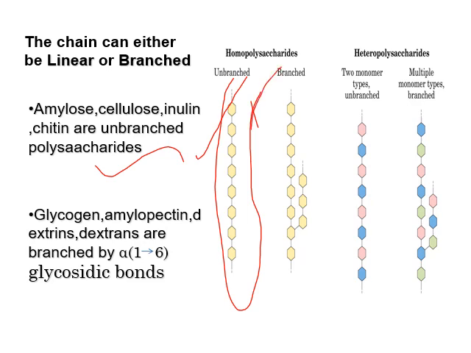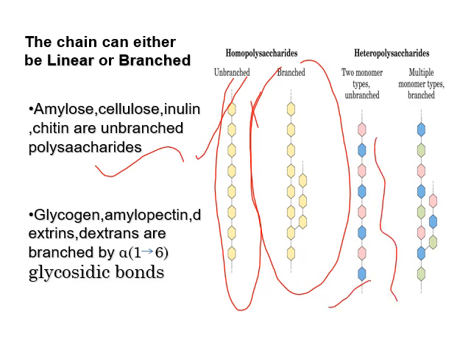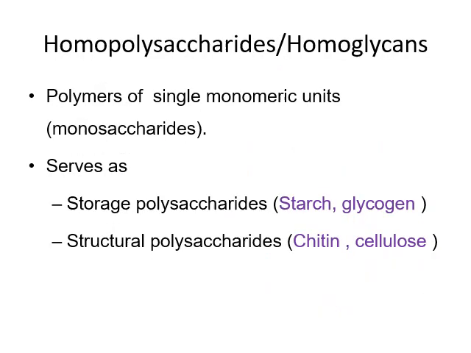So this is a structure of branched homopolysaccharide, whereas in heteropolysaccharide you can see that the monomer itself will be different, which is shown in different color, and multiple monomer types will be highly branched in case of this branched heteropolysaccharide.